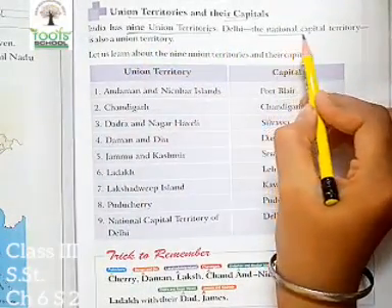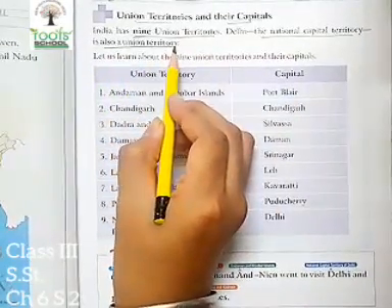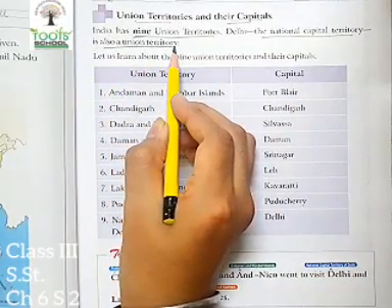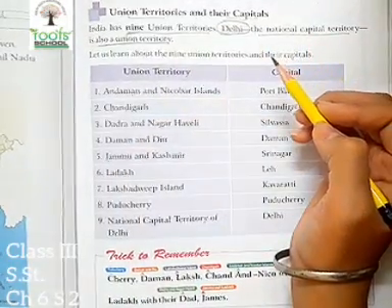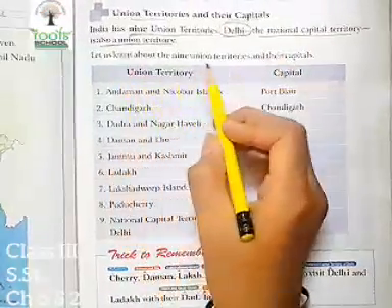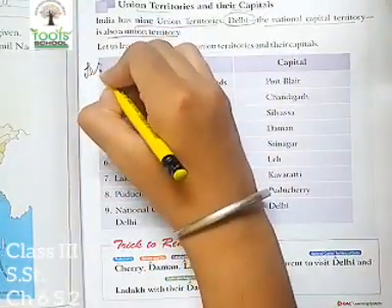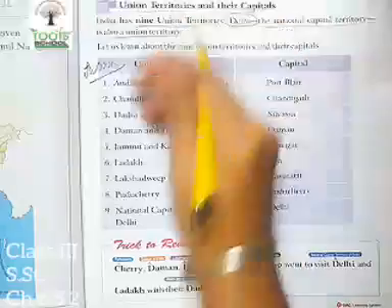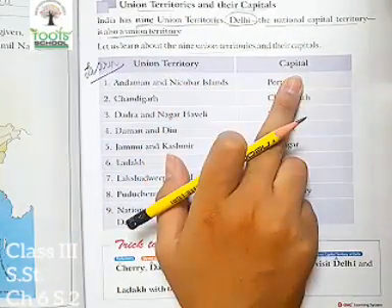Delhi, the national capital territory, is also a union territory. So we have already done this earlier in GK that Delhi is also one of the union territories. Let us learn about the 9 union territories as well as their capitals. So here again, children, as we did in the state part, we will write learn over here. So, union territories and capitals.